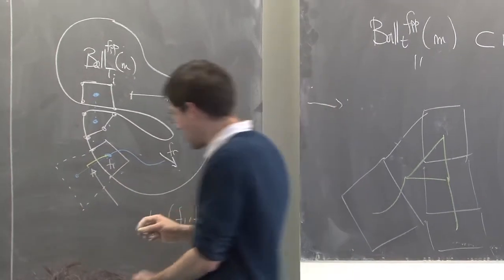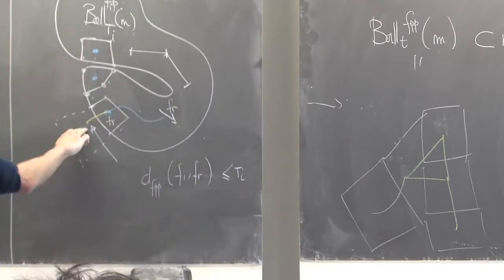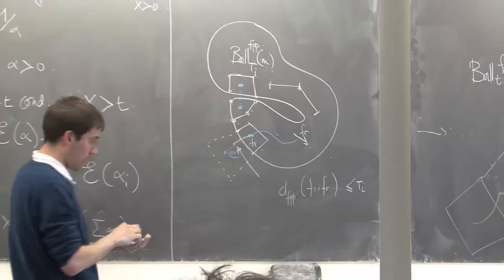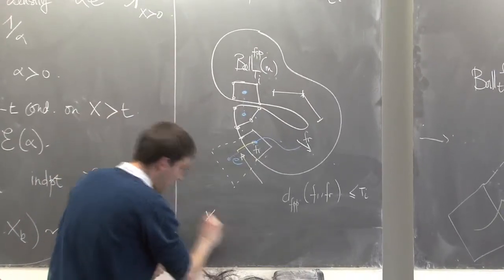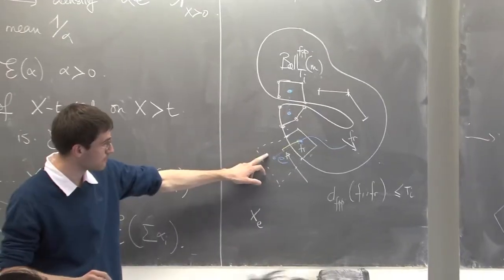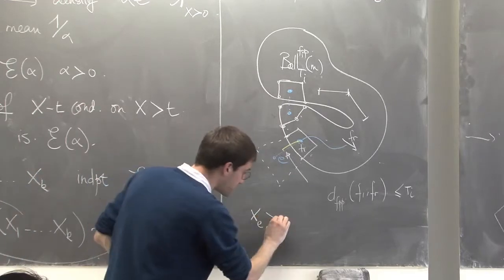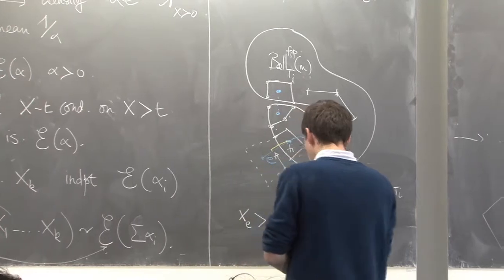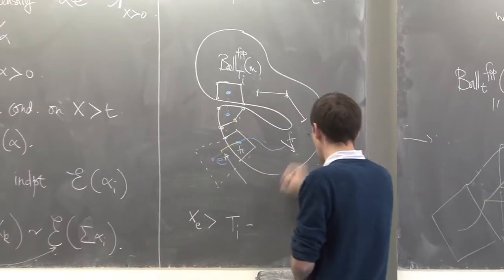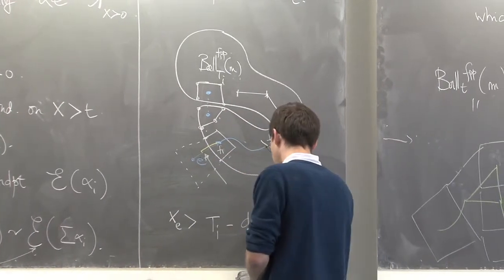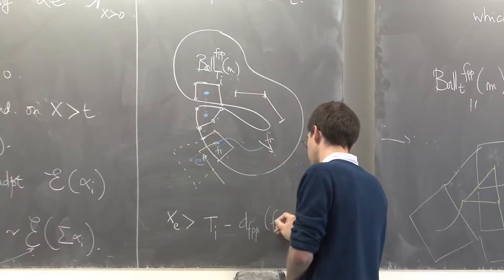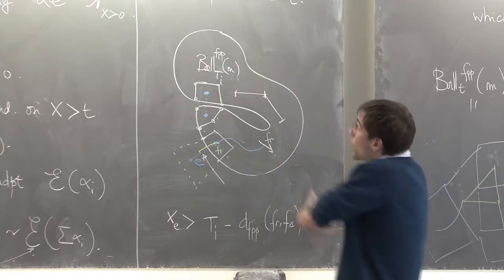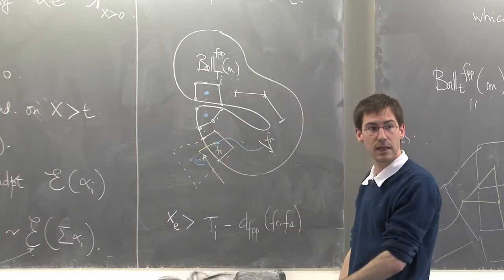So that means that, what is the weight of this edge? Let's call it E. The weight of this edge E is larger than Ti minus the FPP distance between the root face and F1. Because otherwise I would have fully explored this guy.